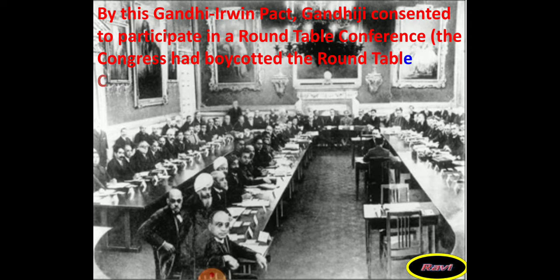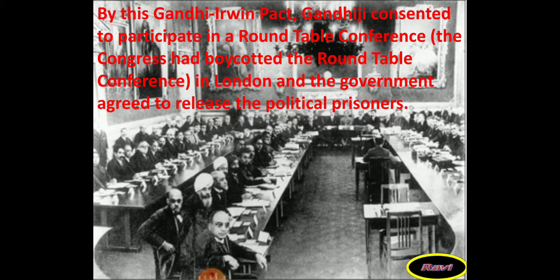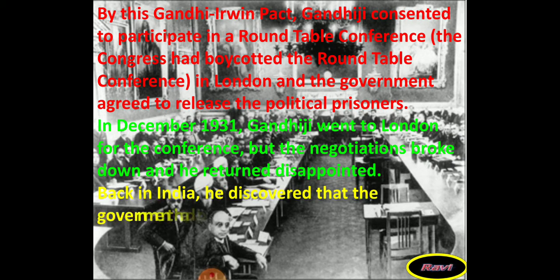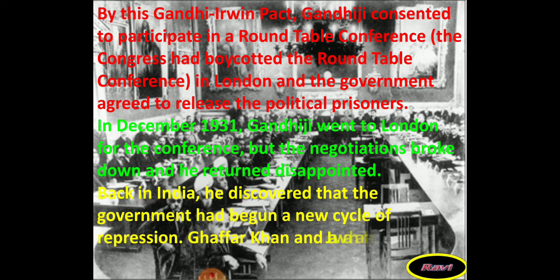By this Gandhi-Irwin Pact, Gandhiji consented to participate in a round table conference in London, and the government agreed to release the political prisoners. Whoever was arrested by the British government, they promised to release those Indian leaders before the first round table conference. In December 1931, Gandhiji went to London for the conference, but the negotiation broke down and he returned